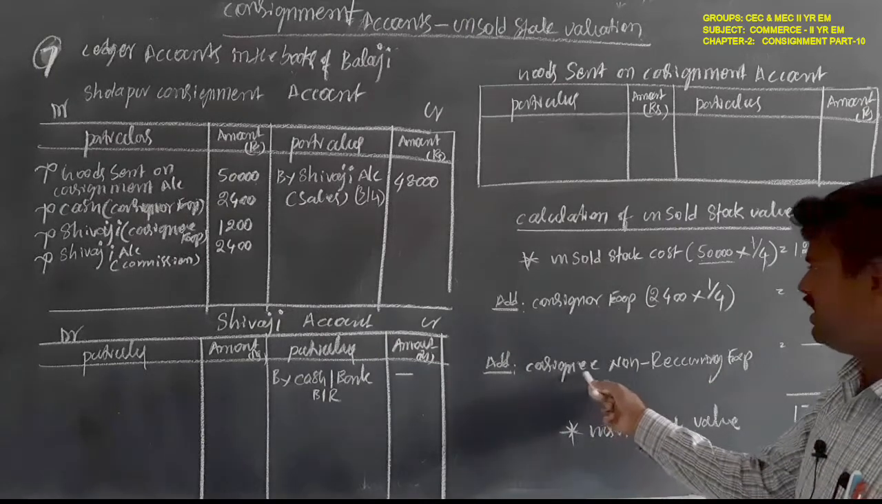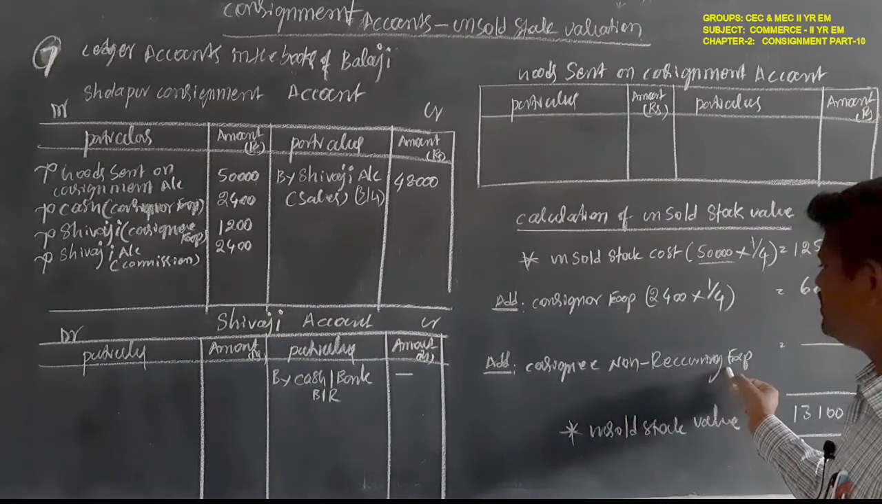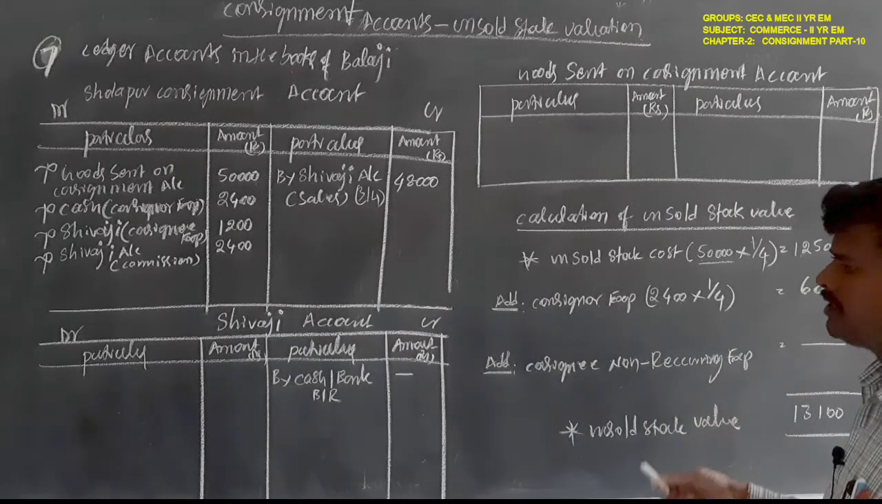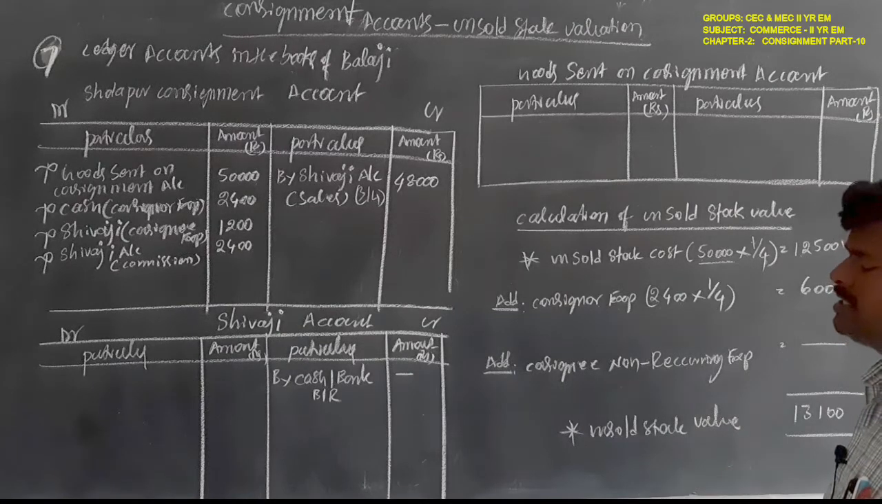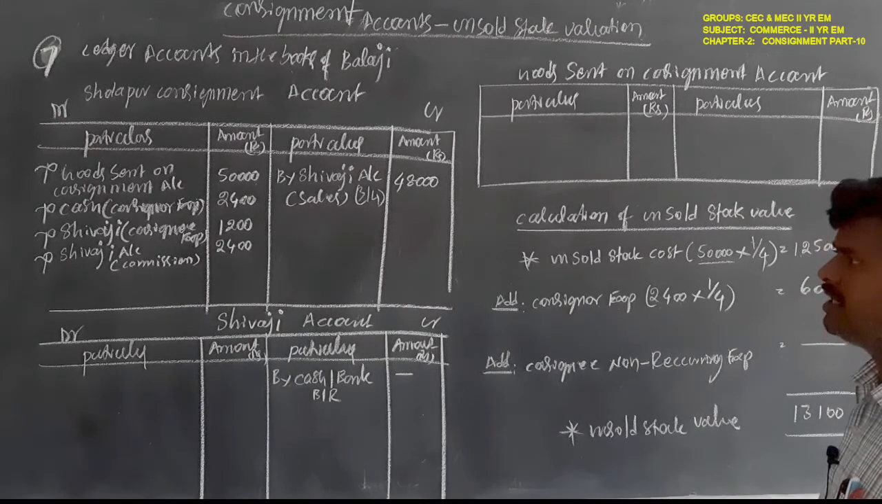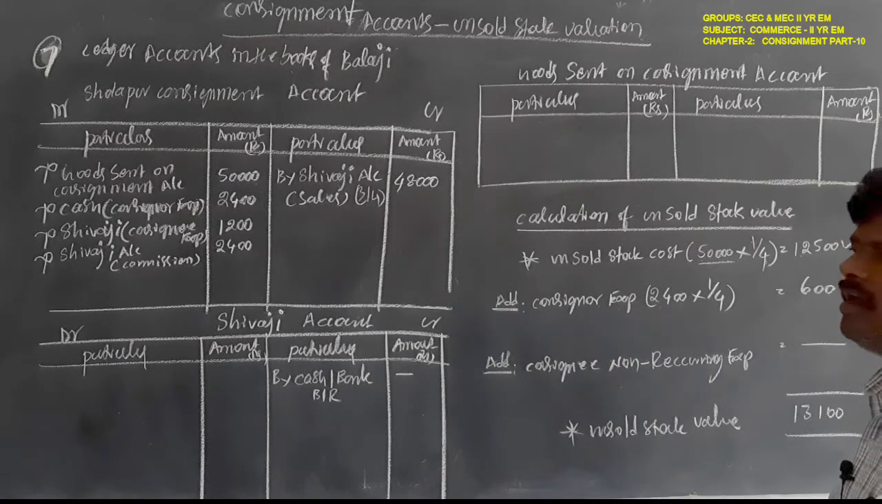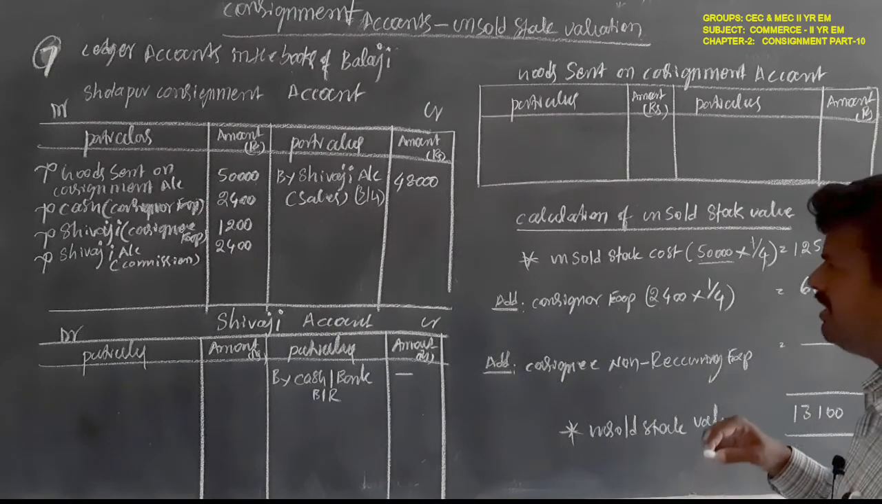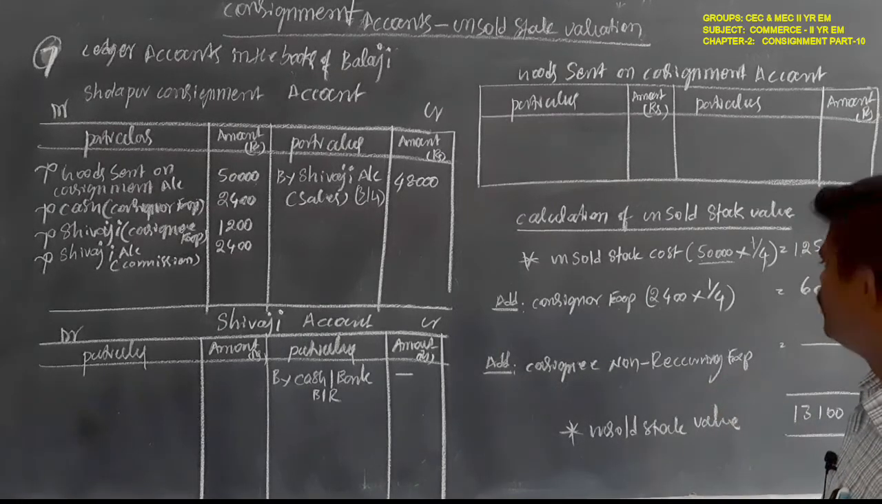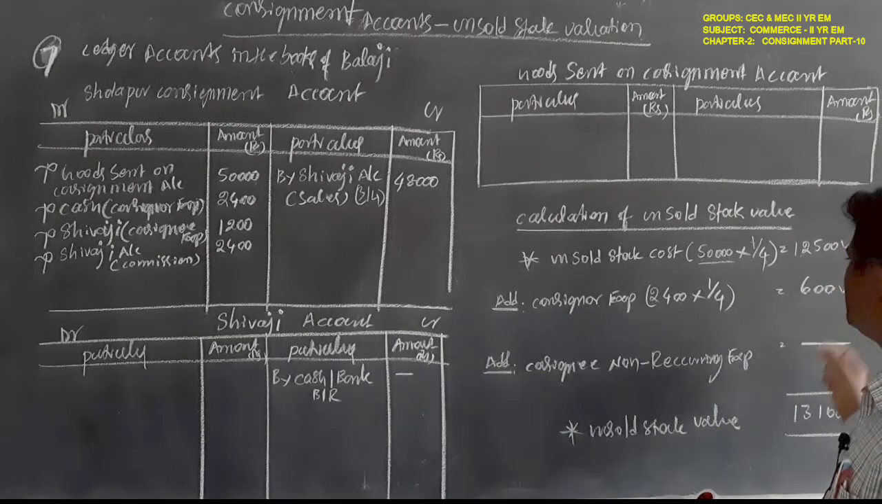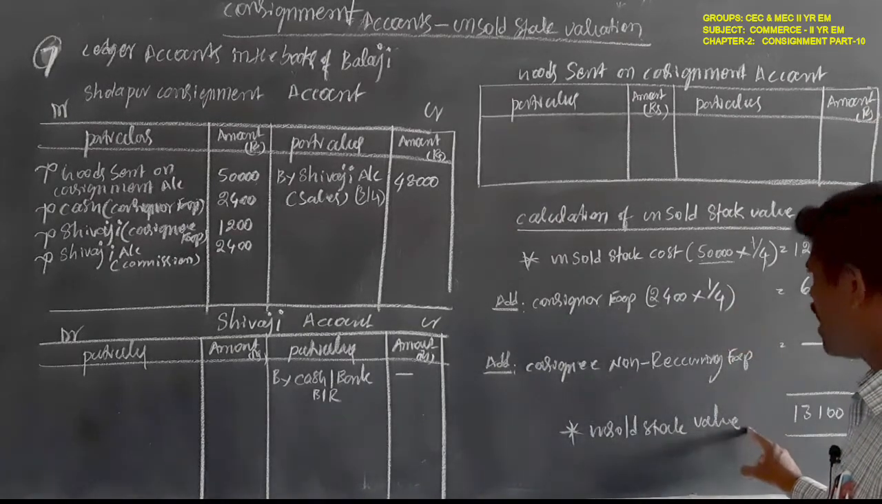Consignee non-recurring expenses are not given in the problem, such as cartage, octroi, unloading charges, packaging and clearing charges. These are the non-recurring expenses of the consignee. Since non-recurring expenses are not given in the problem, there is no need to take them into account at the time of valuation of unsold stock.